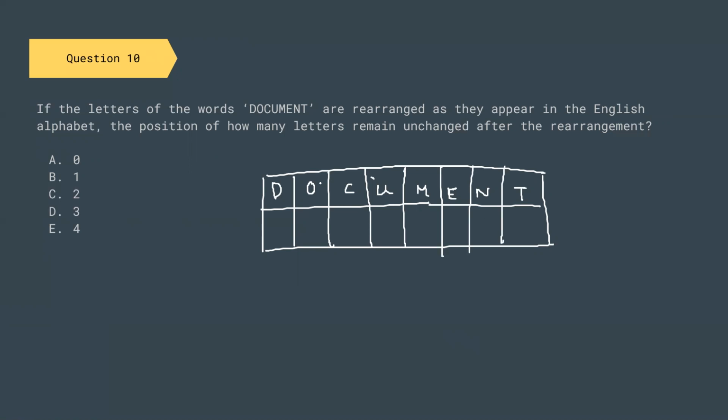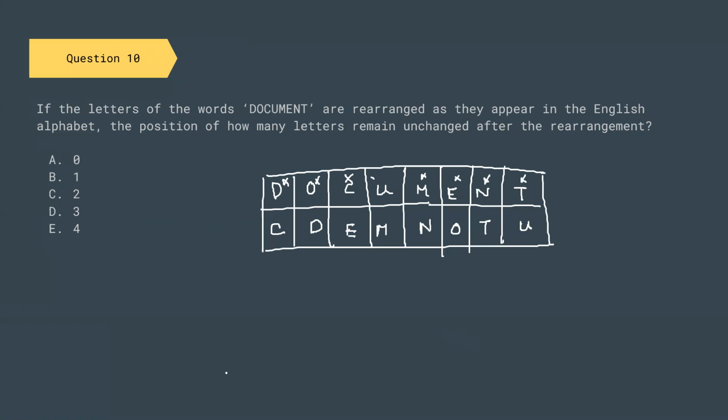The letters of the documents are arranged in alphabetical order. So if we arrange the letters in alphabetical order, we will get first C, this is accounted, then we will get D, this is accounted, then we will get E, this is accounted, then we will get M, then N, O, P, Q, R, S, T, and at the end we will get U.